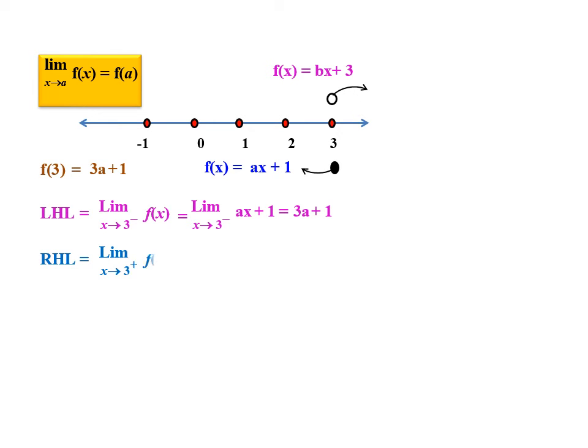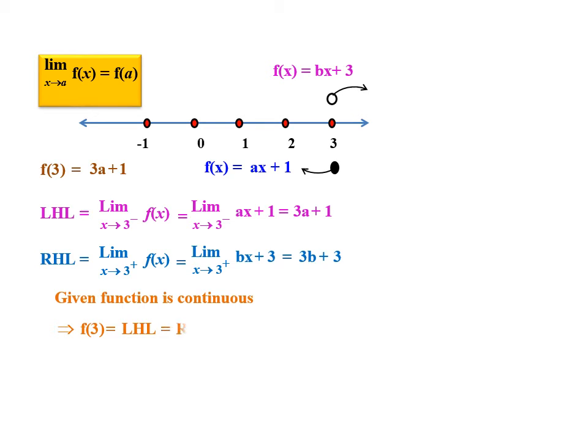Similarly, RHL will be equal to the limit of f of x as x tends to 3 plus, which equals the limit of bx plus 3 as x tends to 3 plus, which on simplifying we get 3b plus 3. Now since the function is continuous at 3, we can equate both the values, that is, we can equate LHL and RHL.